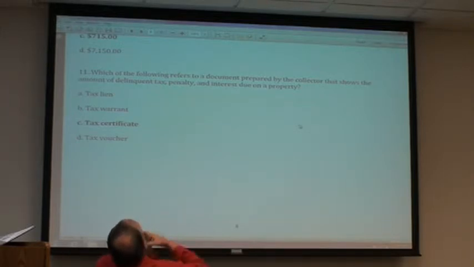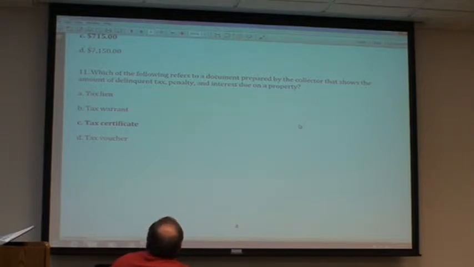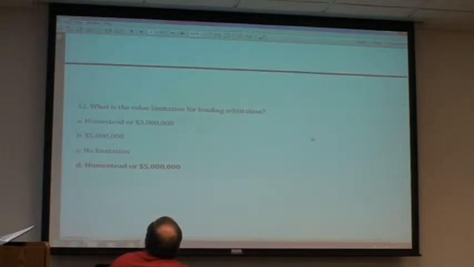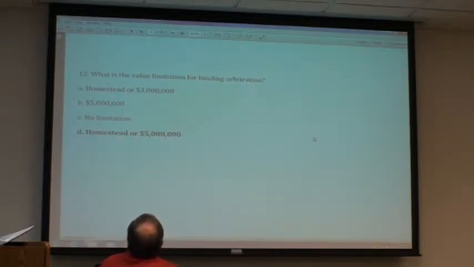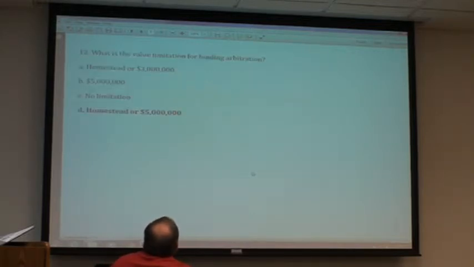Number 11, which of the following refers to a document prepared by the collector that shows the amount of delinquent tax, penalty, and interest due on a property? We call that a tax certificate. Number 12, what is the value limitation for binding arbitration? That's now homestead or $5 million.